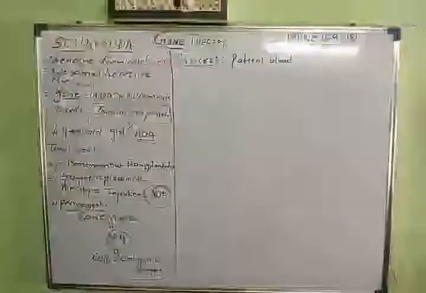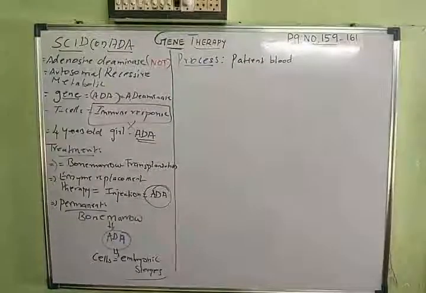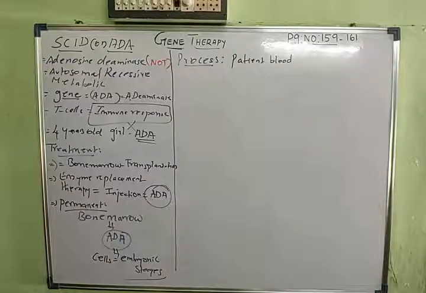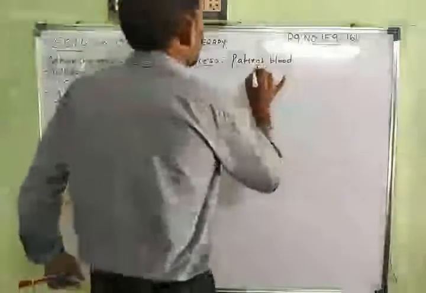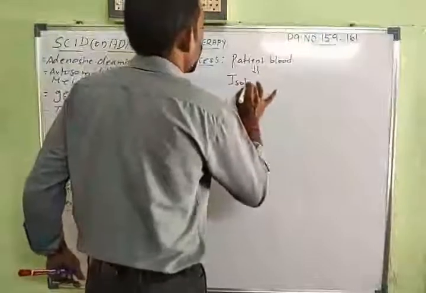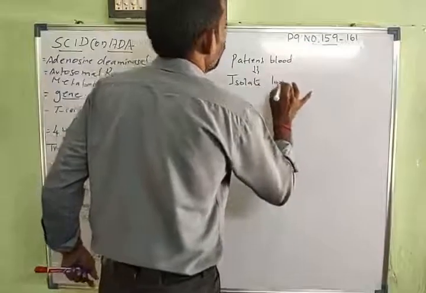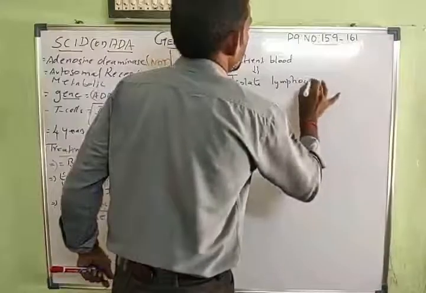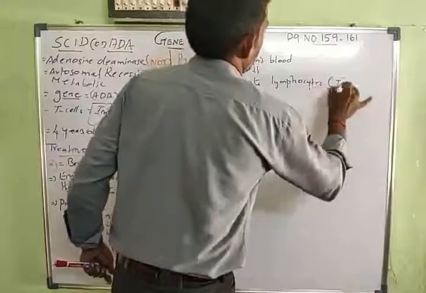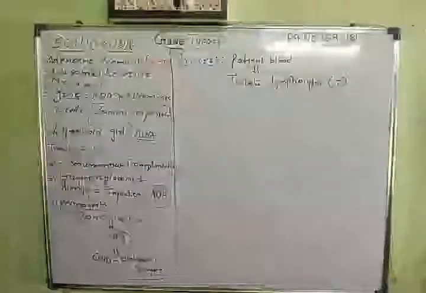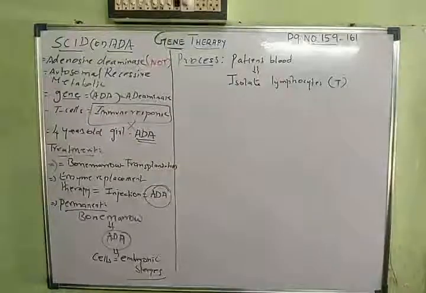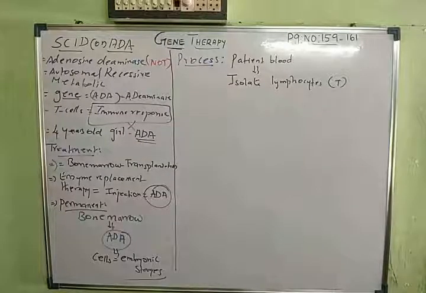So first stage, you remove the blood of the patient, and after removing the patient's blood, you isolate the lymphocytes in the blood. Lymphocytes, in the sense, the T cells. T cells and B cells are called lymphocytes. So you take the patient's blood and you isolate the lymphocytes.